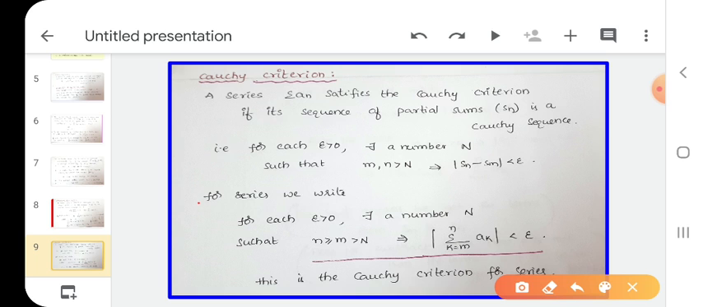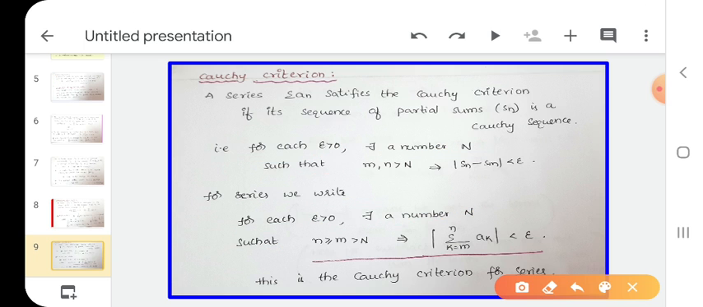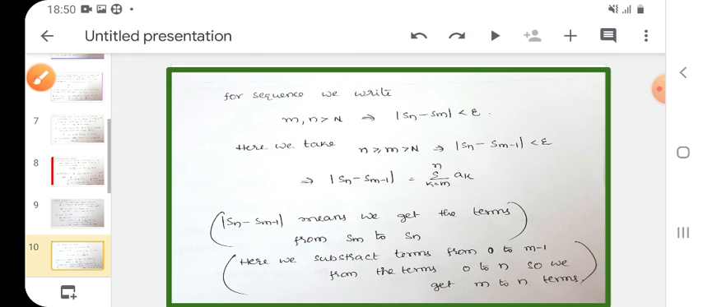For series, what do we write here? Same: for each epsilon greater than 0, there exists a number such that, in Cauchy sequence, we write m, n greater than N. But here we write n greater than or equal to m greater than capital N. That implies mod summation k equals m to n ak less than epsilon. This is the Cauchy criterion for series. Okay, see next, how can you get this formula?